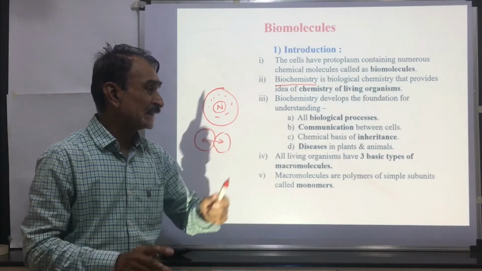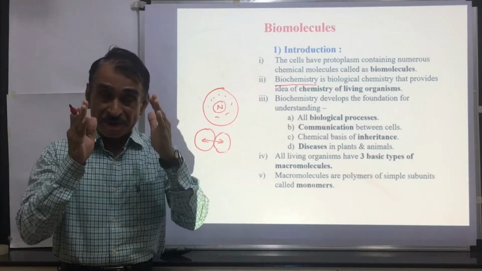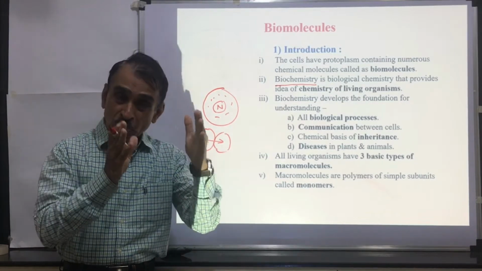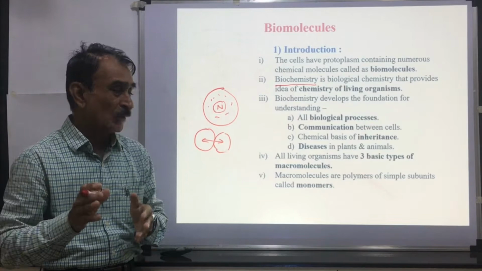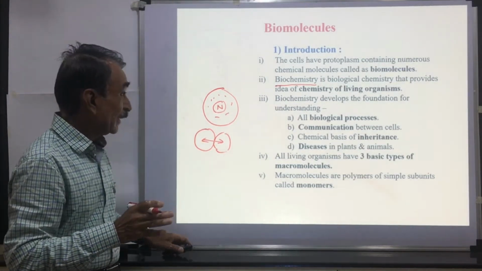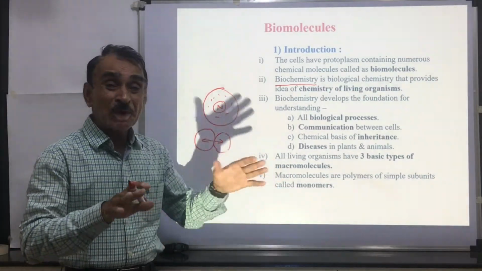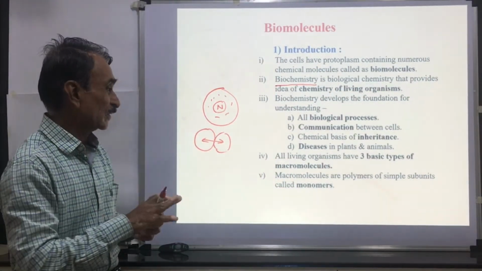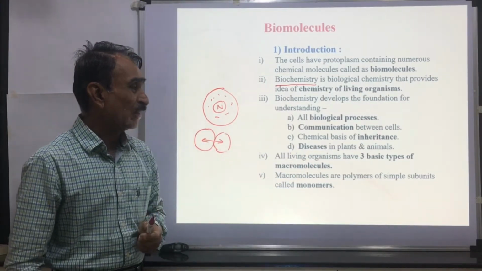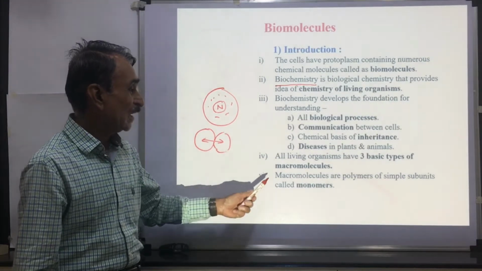All living organisms have 3 basic types of macromolecules. Living organisms have 2 types of biomolecules, macromolecules and micromolecules. You can see here, macromolecules are the larger molecules and micromolecules are the smaller molecules. So all living organisms have 3 basic types of macromolecules. We shall see the details of it now.